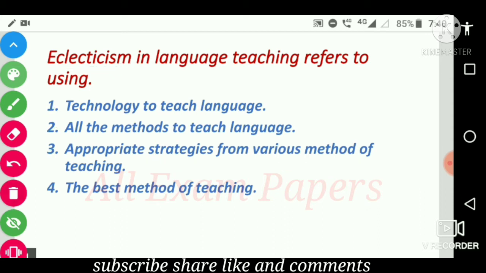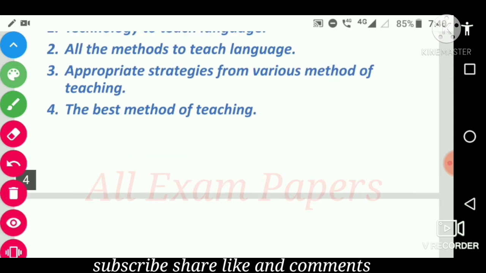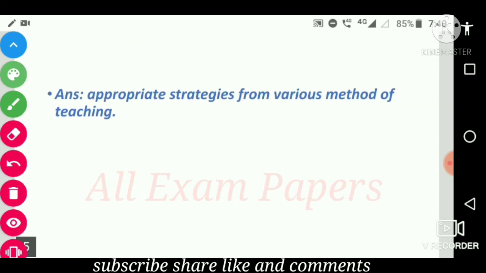And the answer is appropriate strategies from various method of teaching. So this is the correct answer.